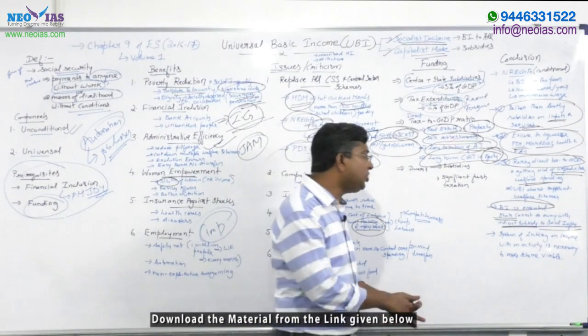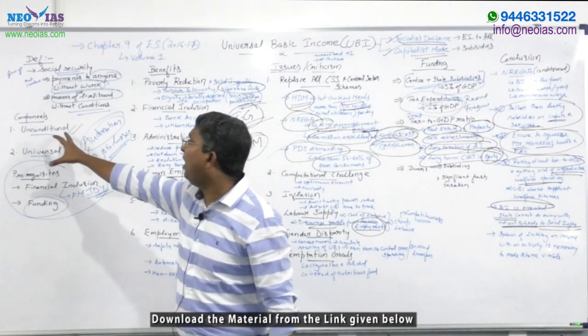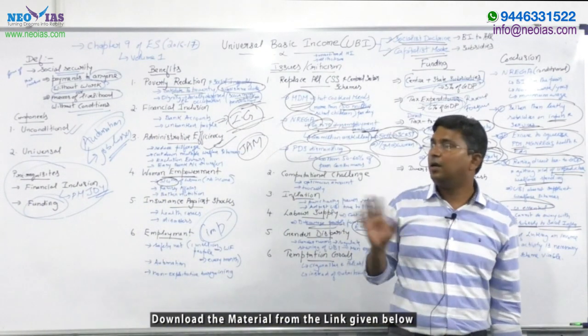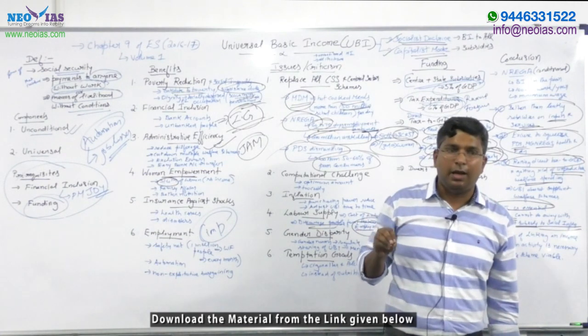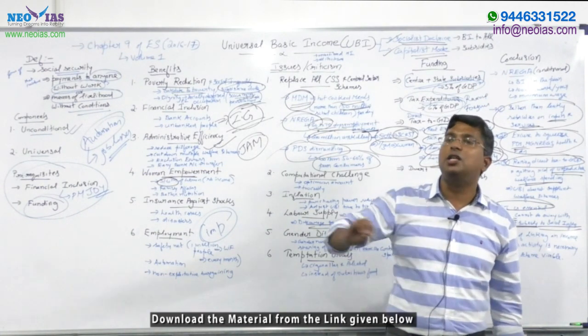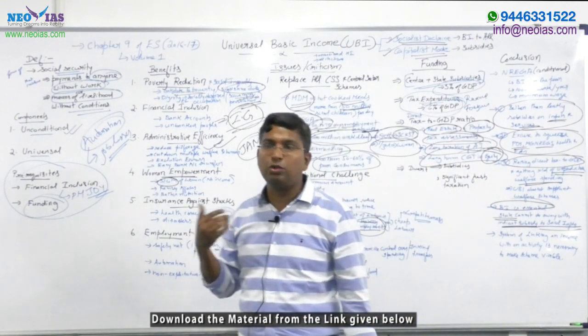In India, unconditional UBI is not possible. If you give money to the people without any condition or without any work, there can be a chance of misusing this money.